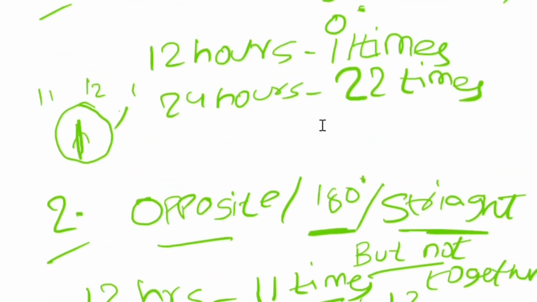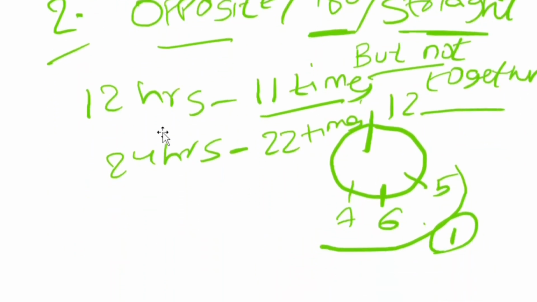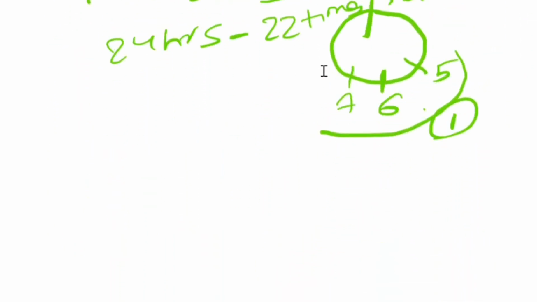So every time if they mention like this, in 12 hours they will meet 11 times, in 24 hours they will meet 22 times. Okay, so that third case is going to be quite different from this. So the next, the third case.